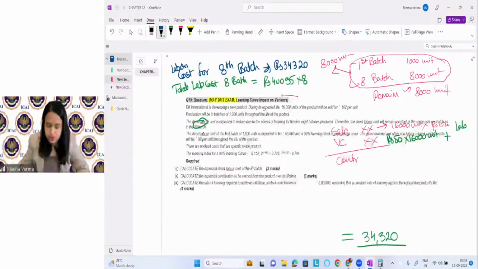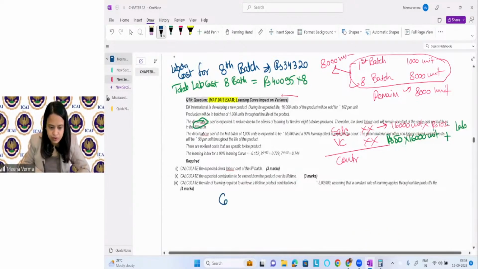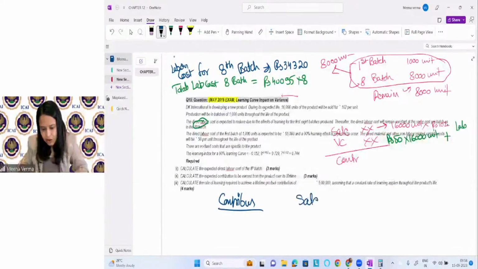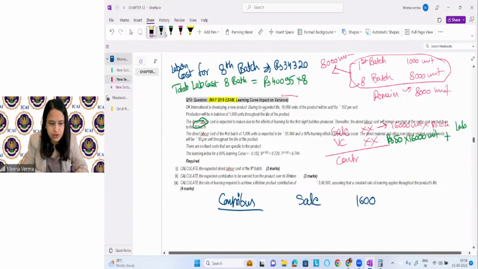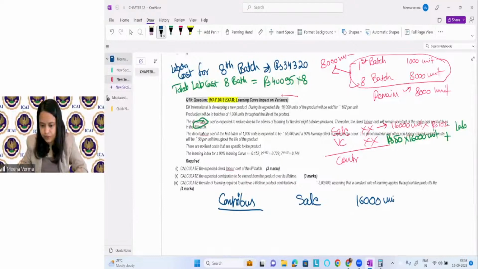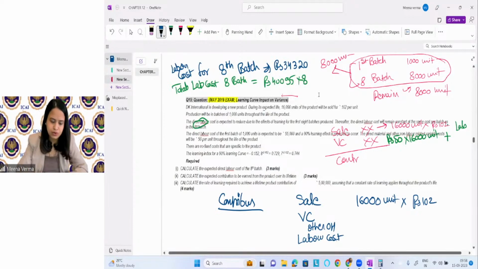Now the point is, what do we have to do here? We have to find out the contribution. How will you find sale? Sale of total 16,000 units. We were selling 16,000 units, and the selling price per unit was rupees 102. And the variable cost will include other overhead and labor cost also. We will consider both here.